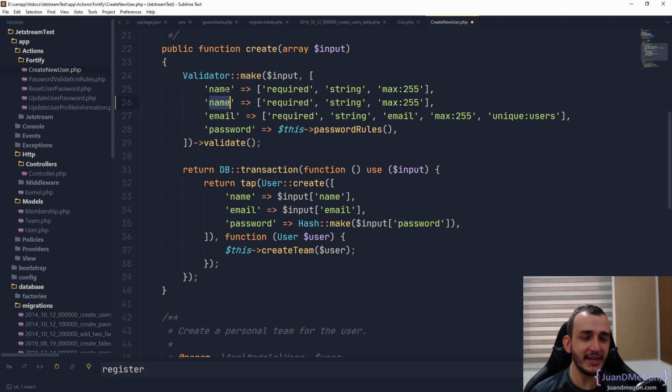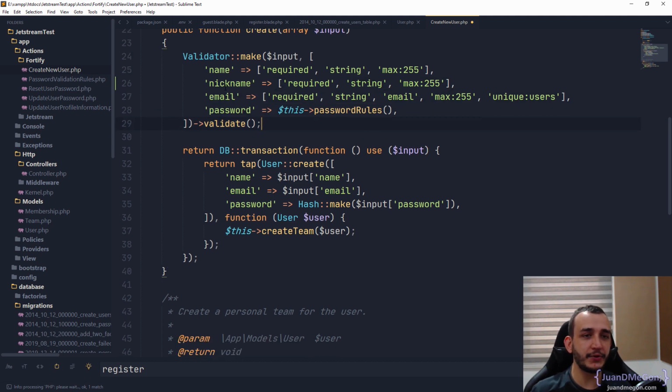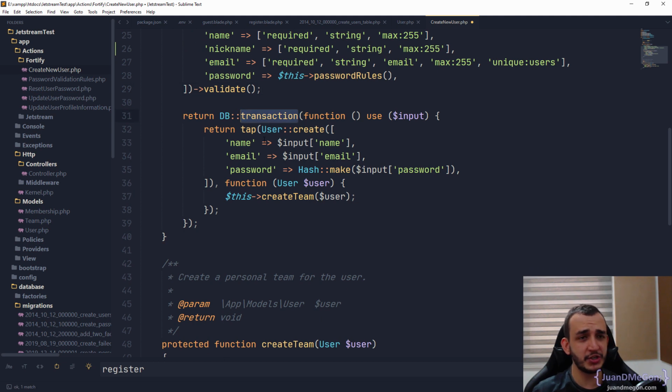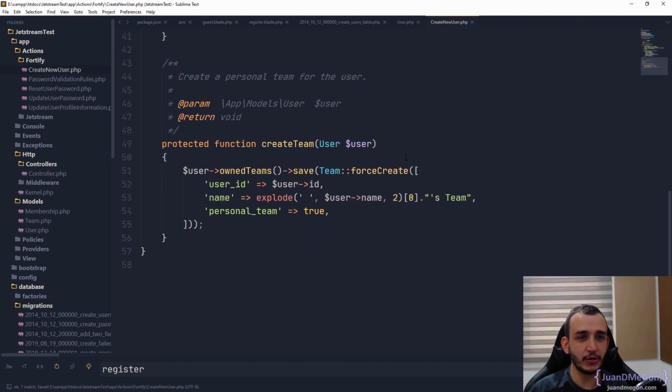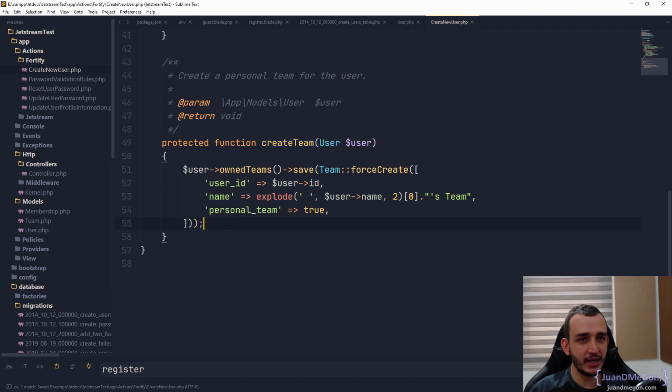So I just need to add the nickname, which is required as a string, and a maximum of 255 characters. Perfect. Now, after this, we are creating a database transaction, pretty functional, to create the user with the name. Then we are going to have the email, then the nickname, which is going to come from the input nickname, which will come directly from the formulary that we modified previously. So I guess this is all. We don't need to modify the create team.